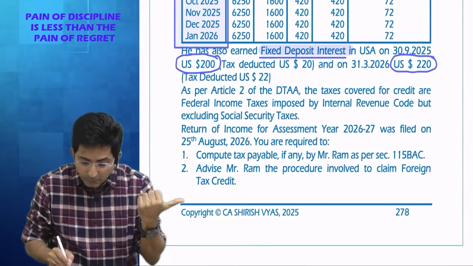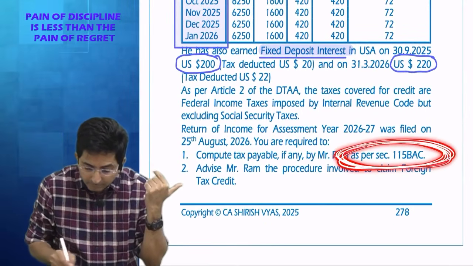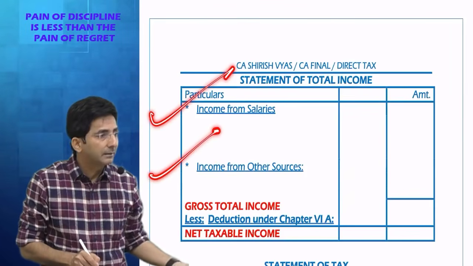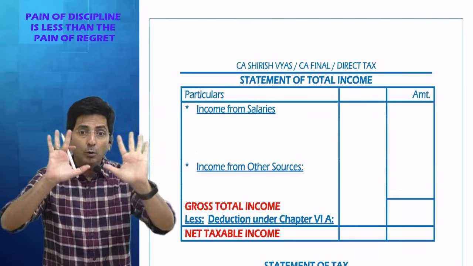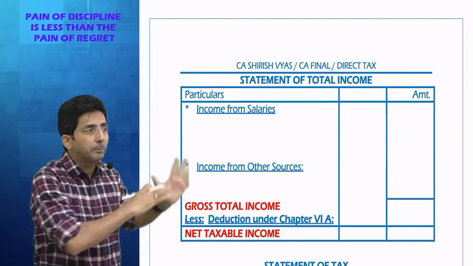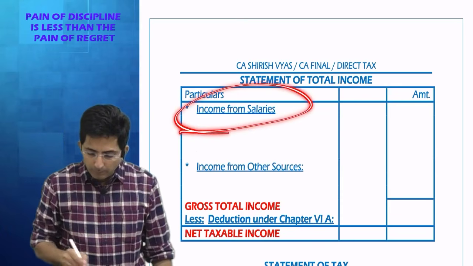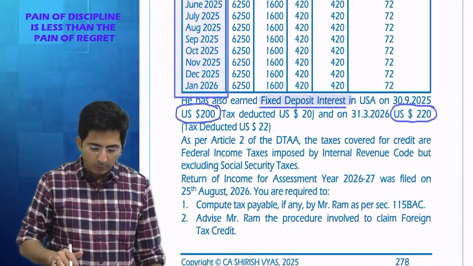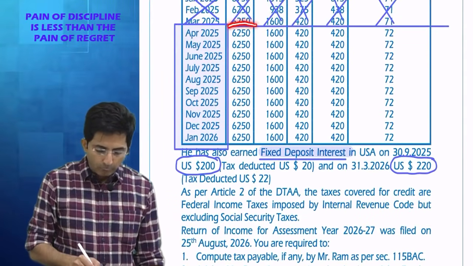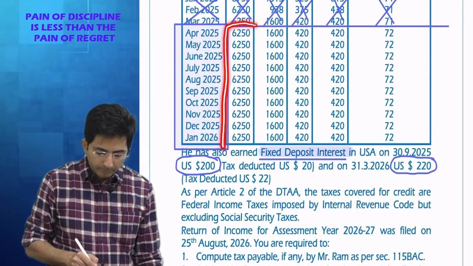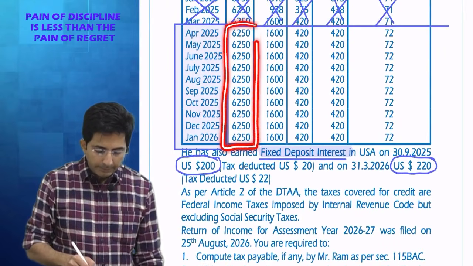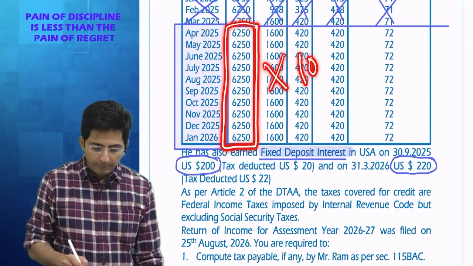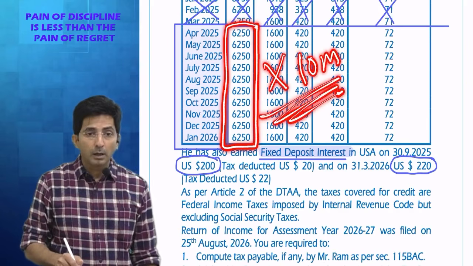In that, standard deduction of 75,000, because it is the new regime. So look here, only 2 incomes are there in the answer. I told you first only, the question looks horrible. The answer is damn simple. Tell me what amount will come here. Salary, you will take from which month onwards? April onwards. So from April, if you count, how many months are there? April to Jan? 10 months. Each month salary is what? 6250 per month. So multiply by 10 months. But that amount is coming in dollars.